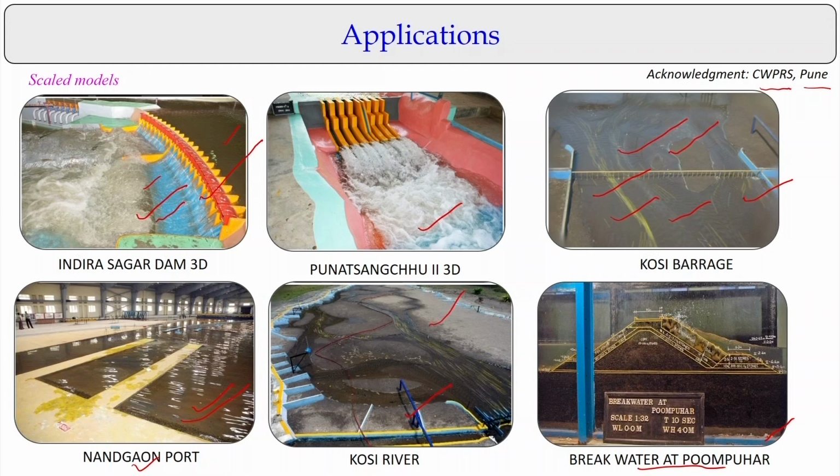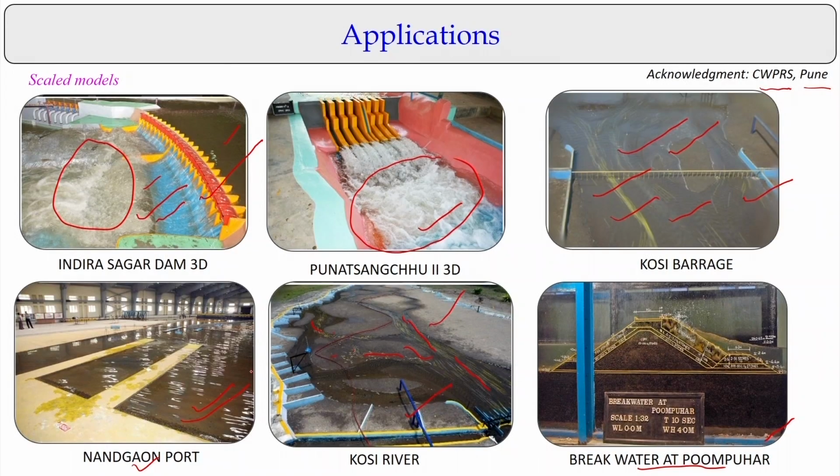For example, you can see the flow lines here. You can see energy dissipation happening. If you conduct a physical model, you can really observe the flow patterns.